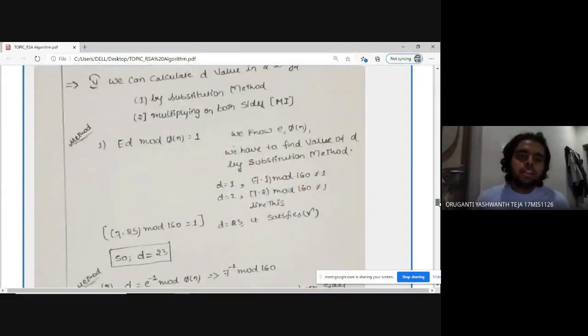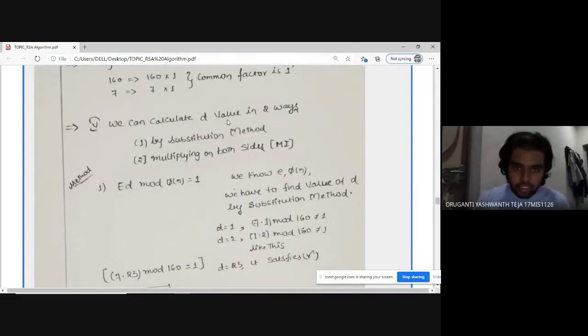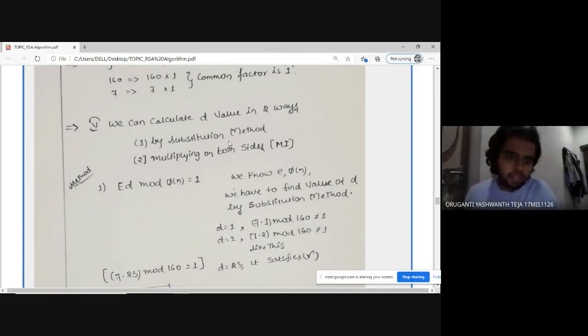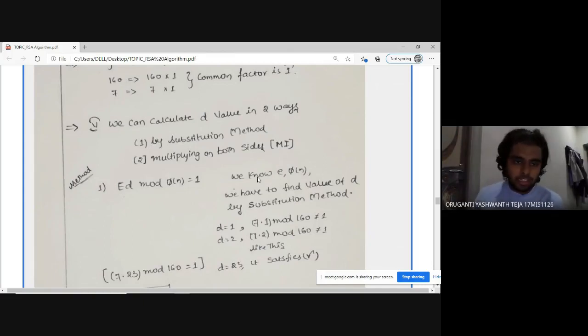Now we have to calculate D, and it can be done in 2 ways. The first is the substitution method. This is a long method, but it is effective sometimes. It can be very tough because we have to substitute many values. The formula is E D mod psi of n equals 1. In this formula, we know the public key and psi of n, so we have to find the value of D by substitution.